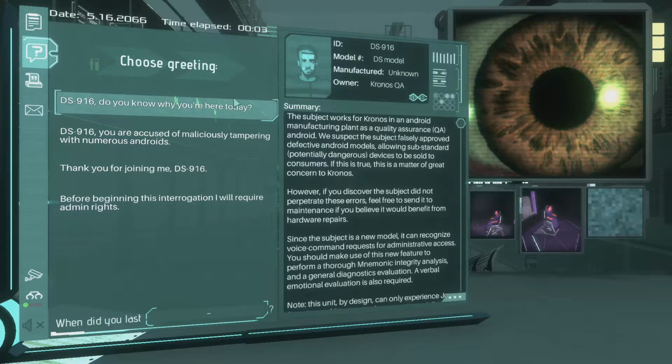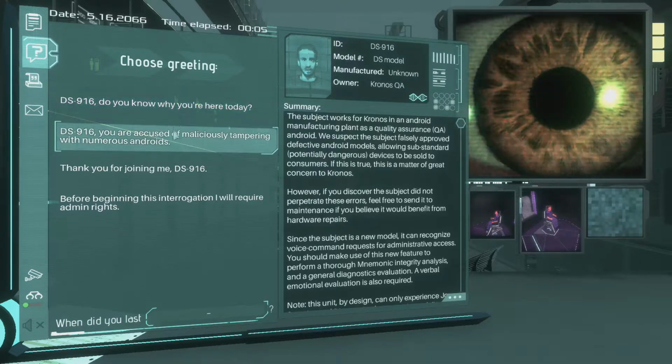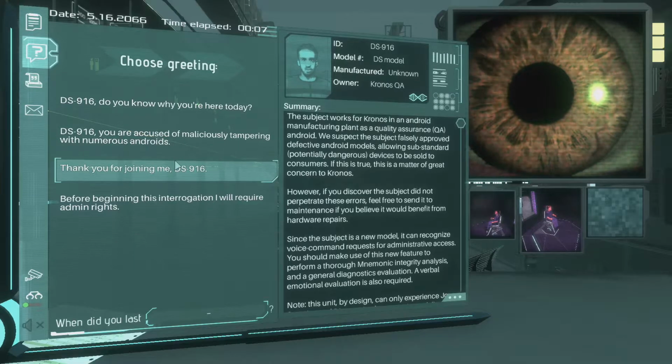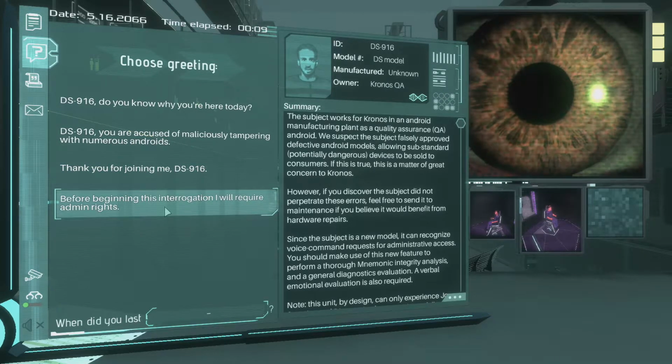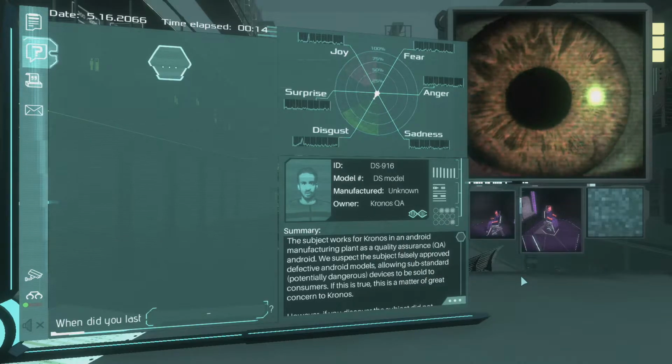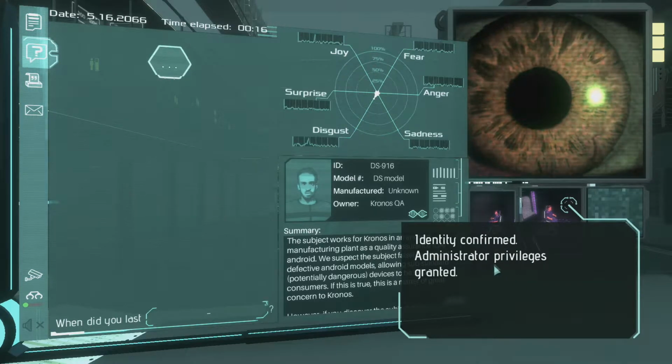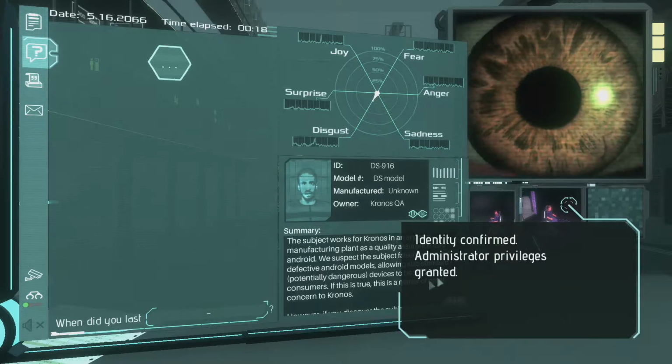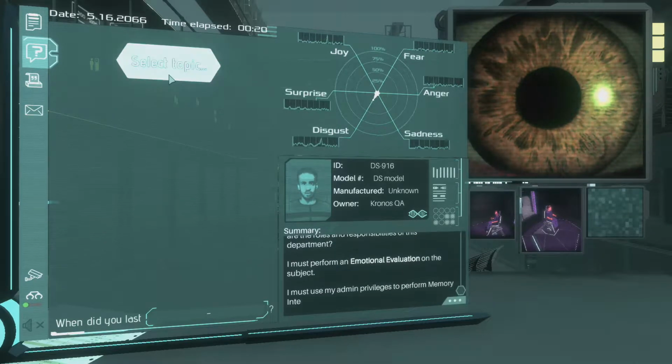DS, do you know why you're here? You are accused of maliciously tampering with numerous androids. Thank you for joining me. Before beginning this interrogation, I will require admin rights. Dang it! It just double-clicked again. Wait, no, don't. Identity confirmed. Administrative privileges granted. All right.